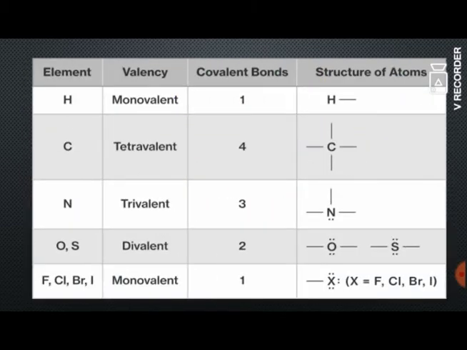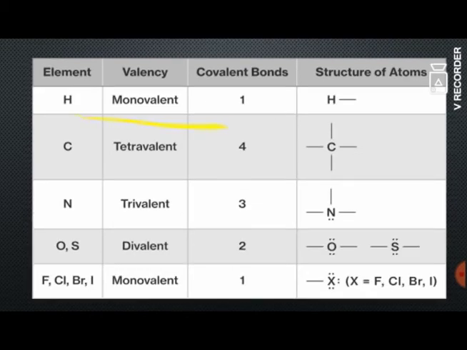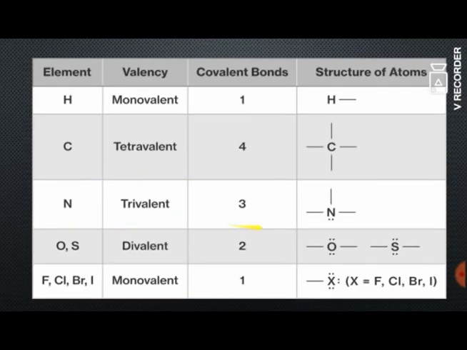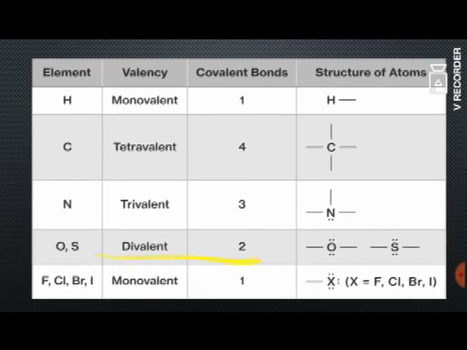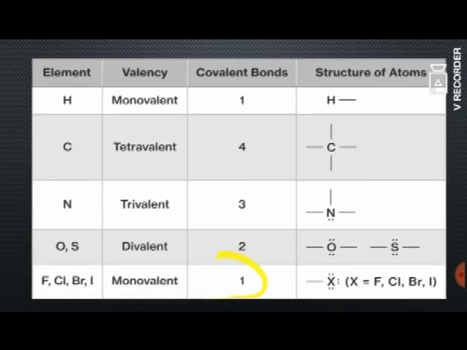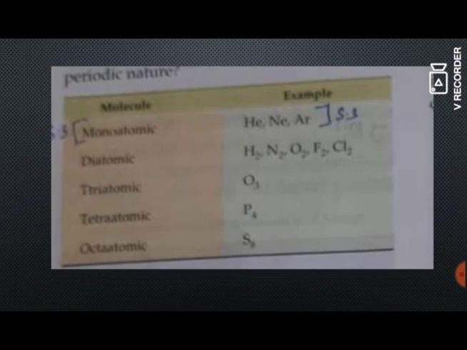So, here you can see the examples for monovalent, trivalent, tetravalent and divalent. For monovalent, hydrogen has 1 valency, for tetravalent, carbon has 4 valencies, for trivalent, nitrogen has 3 valencies, and for divalent, oxygen and sulfur have 2 valencies, and for monovalent, fluorine, chlorine, bromine, iodine have single valency, so it is monovalent. So, this is also an example which is given in your textbook.